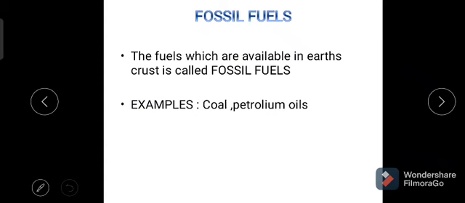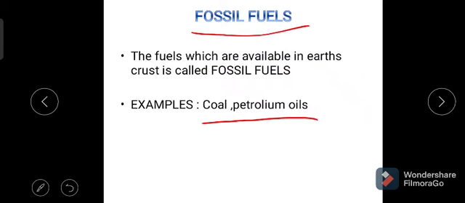In examinations also they ask the question, the definition of the fuel and combustion. Sometimes they may ask as a question, define the fossil fuels. The fuels which are available in earth crust are called as fossil fuels. Examples for the fossil fuels: coal, petroleum, etc. These are available in earth crust, so these are called as fossil fuels.